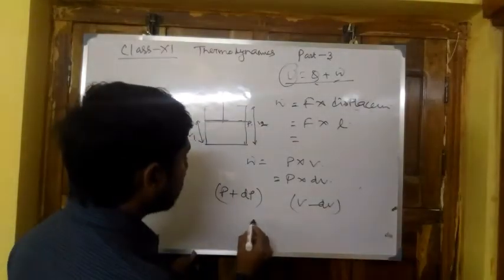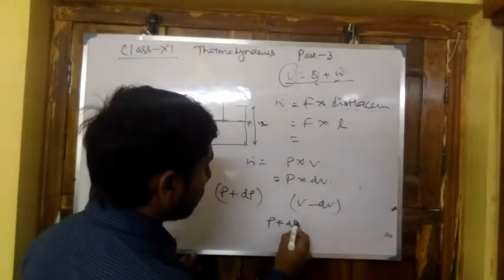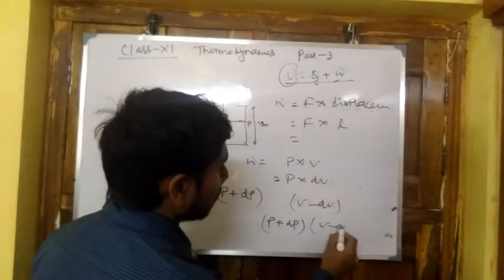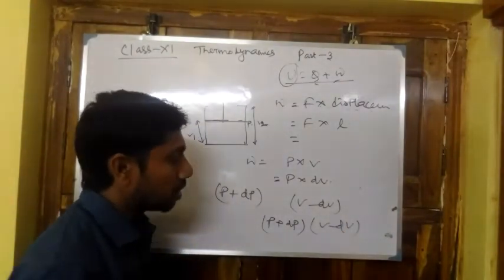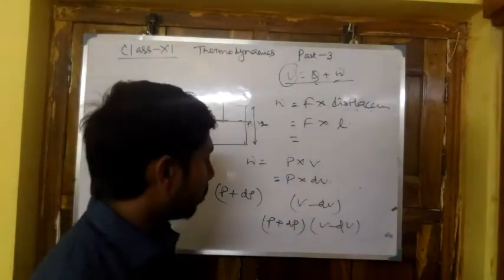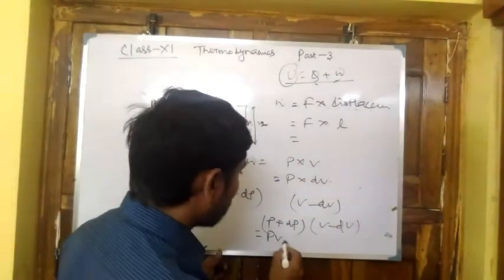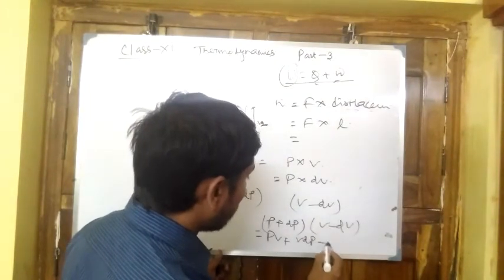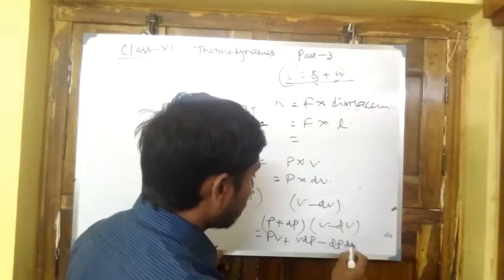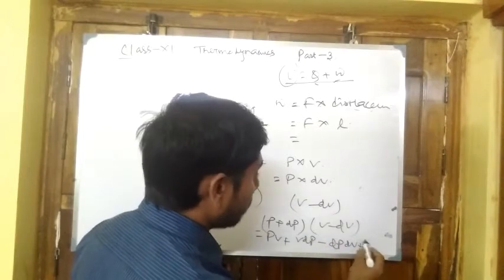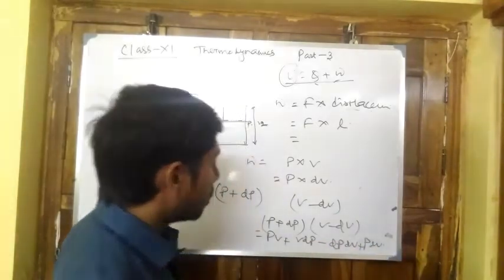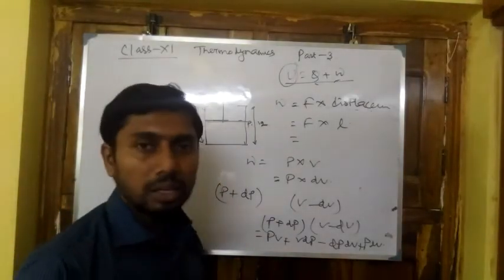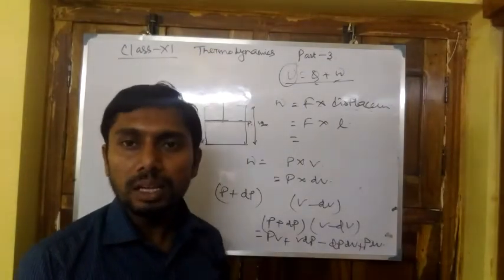Now altering this condition, P plus dP and V minus dV, this is the expression of work. Now it is PV plus VdP minus dPdV plus PdV. So this is the expression for the small change in the amount.